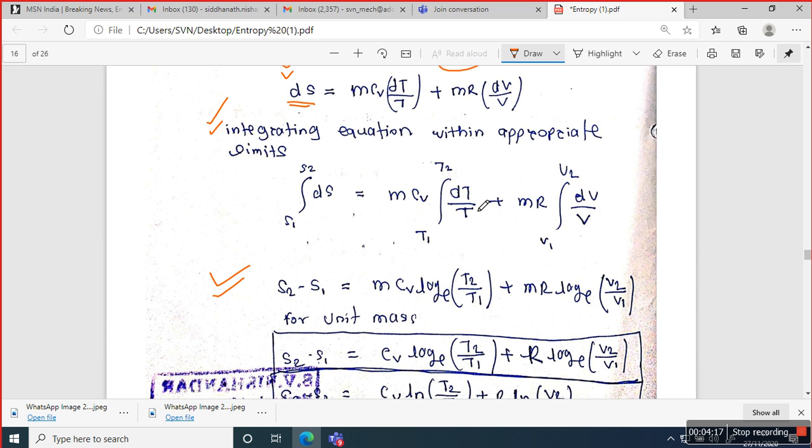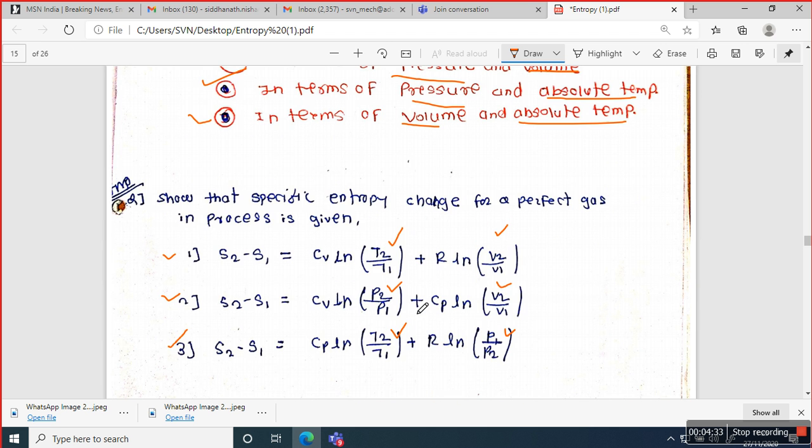We know that the integral of dT by T, or 1 over T, is log to the base e of T2 upon T1, plus mR is constant. We take the integral of dV by V, which is log to the base e of V2 by V1. So this is the first proof of the general gas equation in terms of temperature and volume.